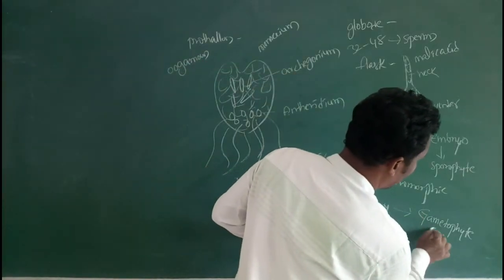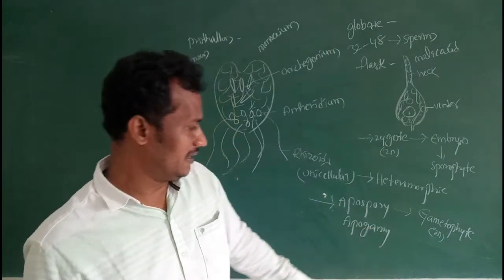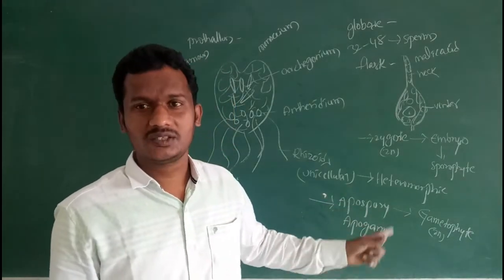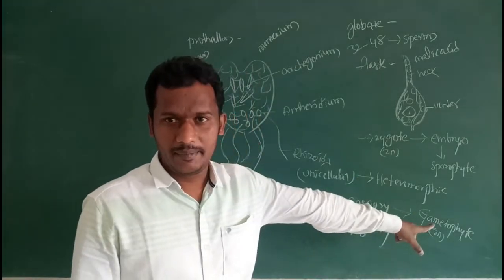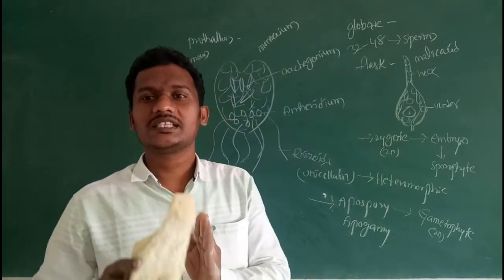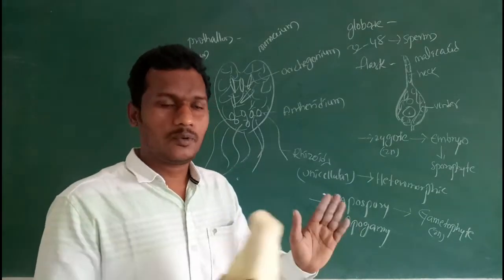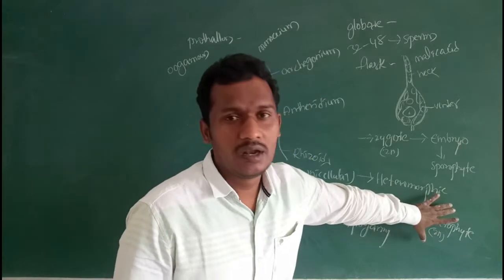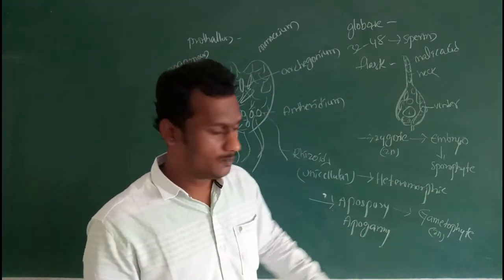So the gametophyte is a 2n condition, that means diploid. Apospory means a diploid sporophyte directly develops into a gametophyte without any spore formation. Without spore formation, a diploid sporophyte directly developing into a diploid gametophyte is called apospory.